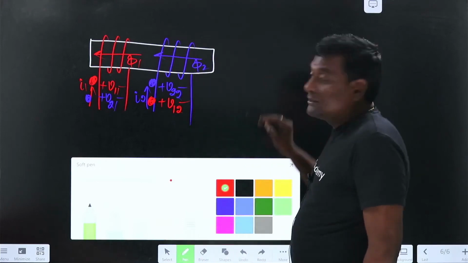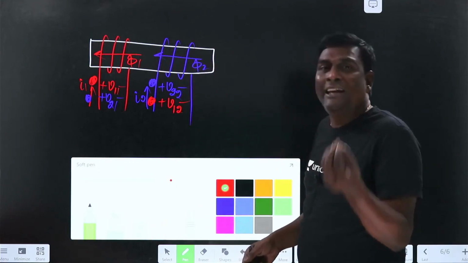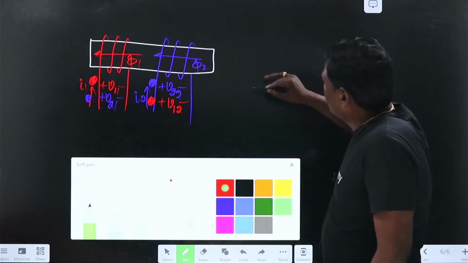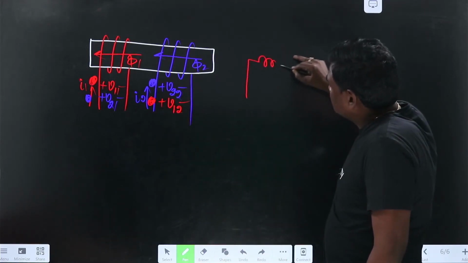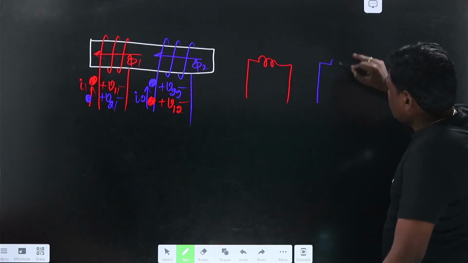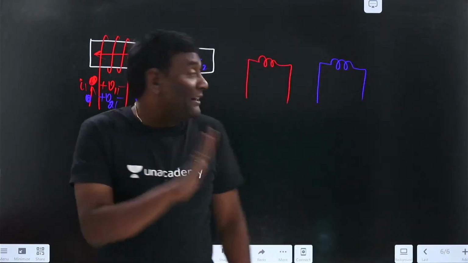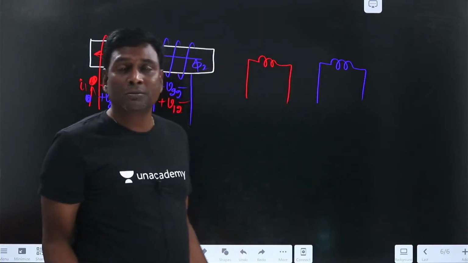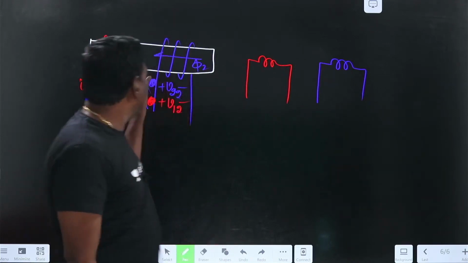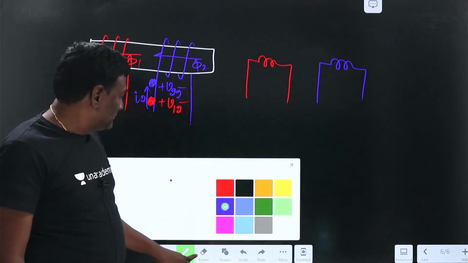Now, let us see here, the direction of the winding is required. You can eliminate the direction of winding by converting these coils into dots. So, see here, this is one coil and the second coil is blue. The moment coils are represented in this way, can I apply the right hand thumb rule? No. With the sense of the winding, the direction of the winding only, I'll be able to apply this. But the same thing, phi 1 and phi 2 are aiding. That aiding nature of the flux, we are going to represent with the dots.